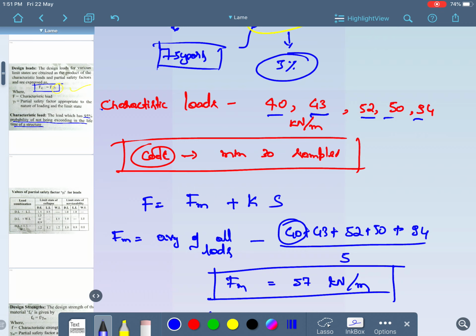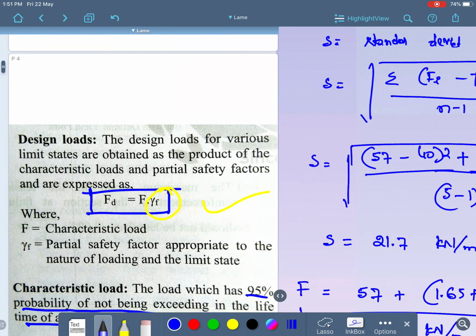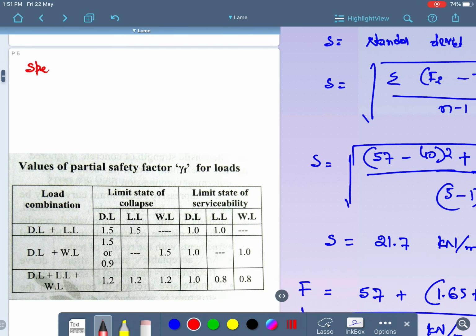Please remember this. Sometimes in the examination they will ask you to calculate the load. When many loads are given, you need to take the average in order to find the value of Fm, in order to find the value of characteristic loads. I told you one more thing. In case of RCC, the specifications are very important. Many of the questions in the examination will be asked on the specifications. Specifications are taken from codebook IS 456.